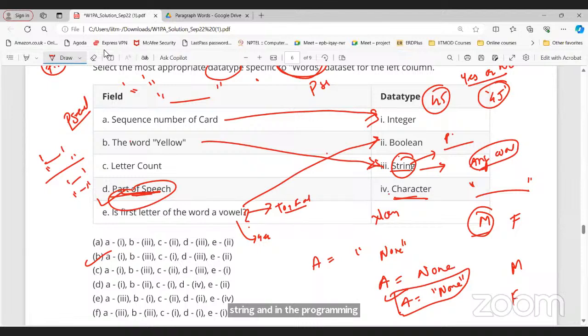Sir, can we conclude that a word which does not have a quotation but is specifically defined for anything could be a string? Sorry, if it is not in quotation? If the word is not in quotation, but it is specifically defined as a string, would it be a string or not? In the case of programming, if you want to define a string, you have to put it in quotation, that's it. In the case of general English, any word is a string. So in the case of programming, just define it with quotation as a string. That's it.